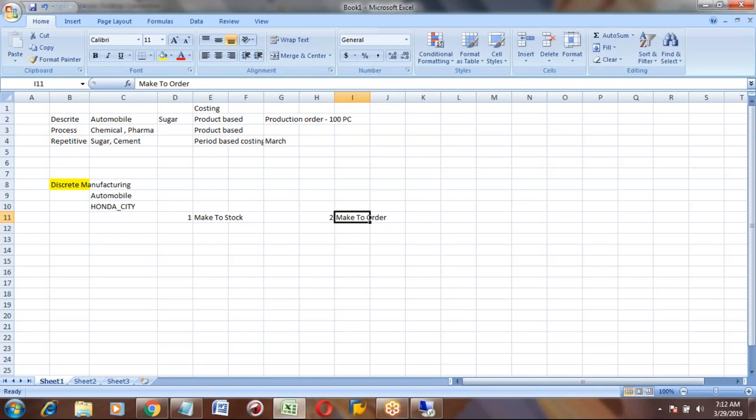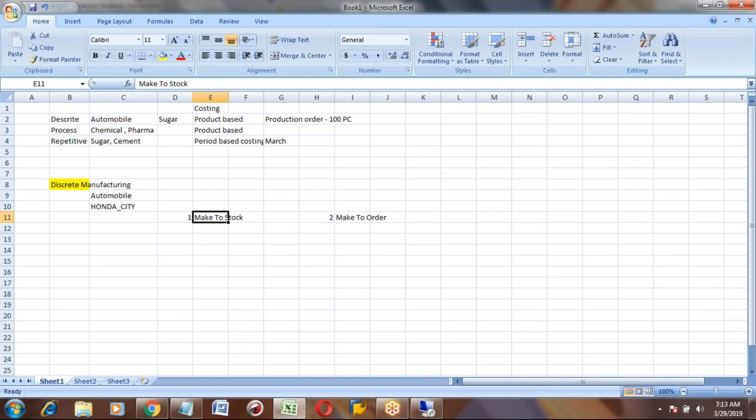Make to stock means when you complete the order, you keep it in your stock. That's the meaning, right? Not exactly. Make to stock means you will produce the product without any order, a sales order.